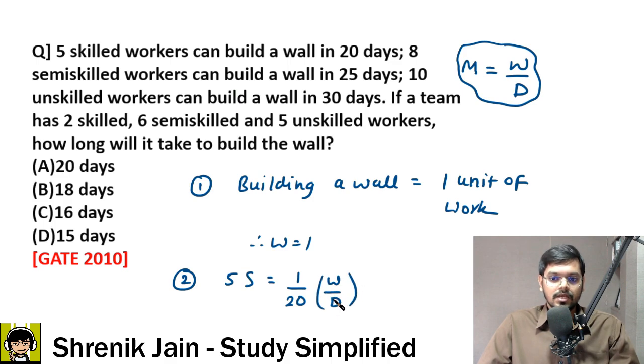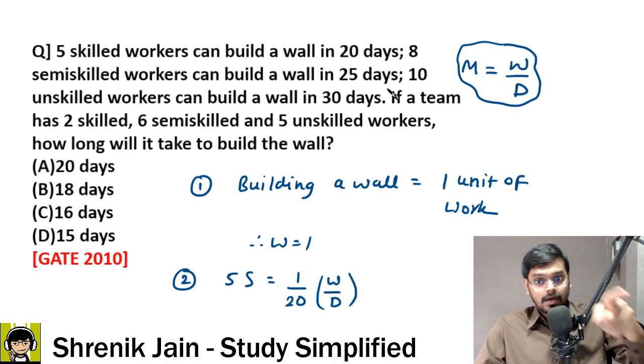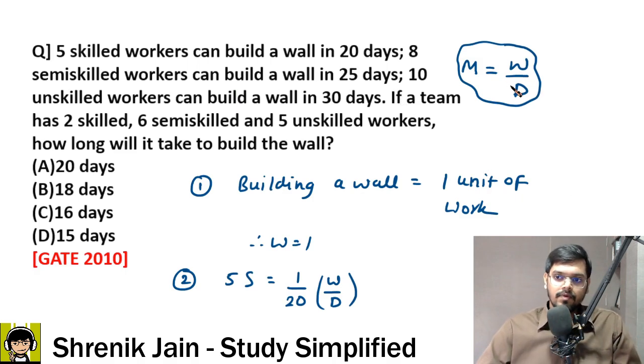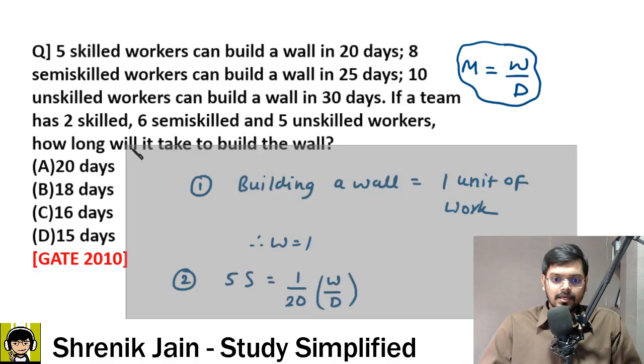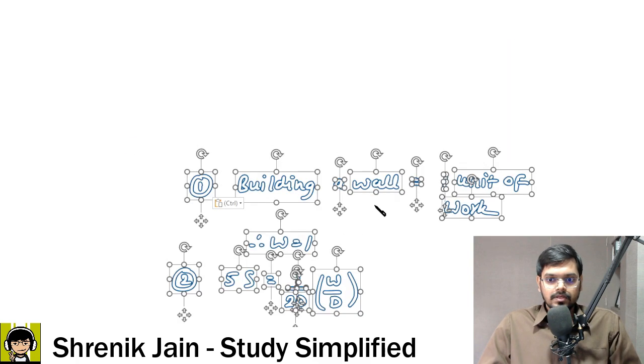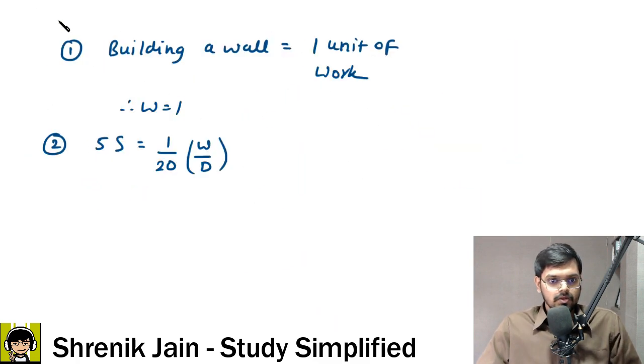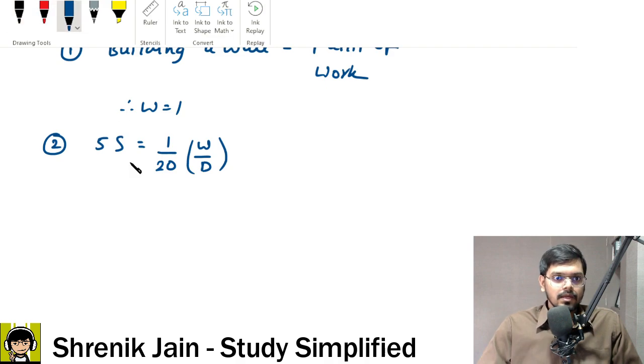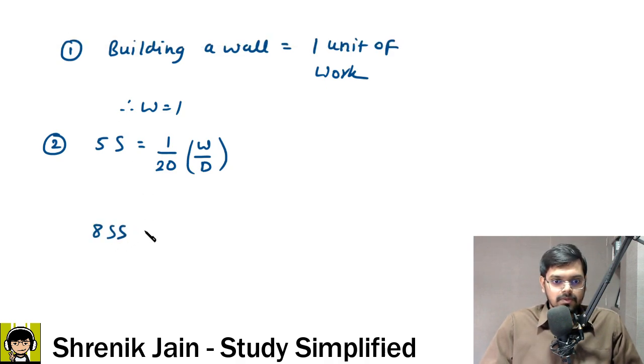Okay, what's next? Sir, next you can see here 8 semi-skilled workers can build a wall in 25 days. If you have understood this formula, tell me guys, can I say 8 SS, semi-skilled workers, are doing 1 unit of work in how many days? 25 days.